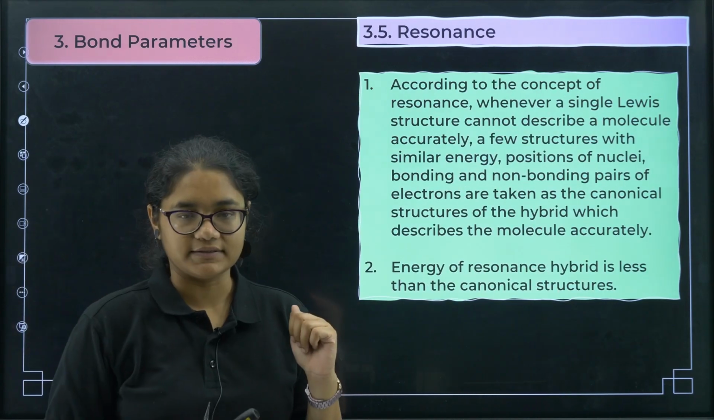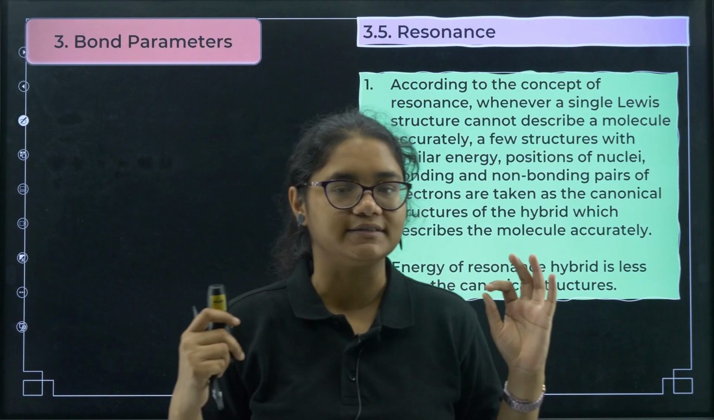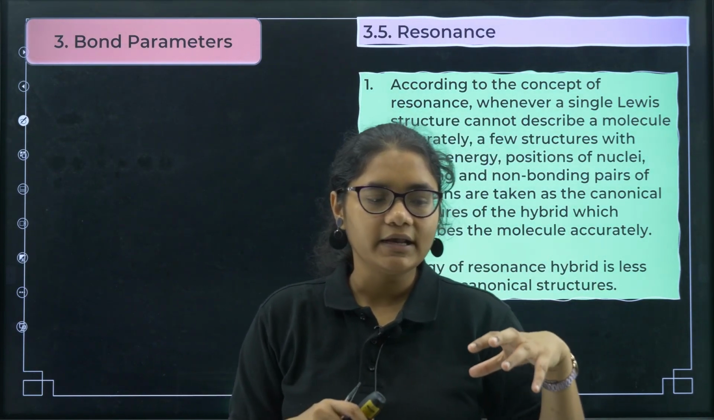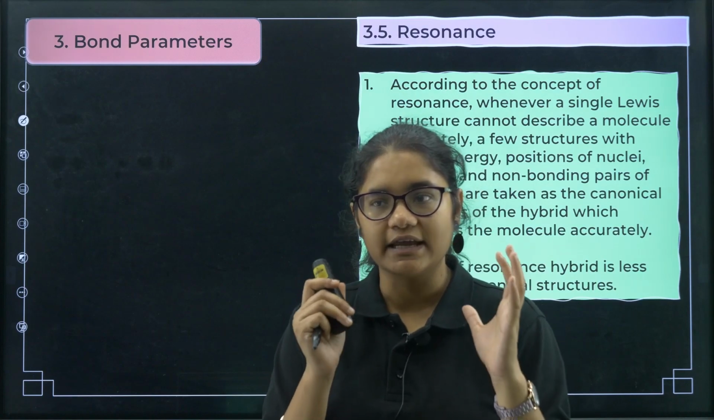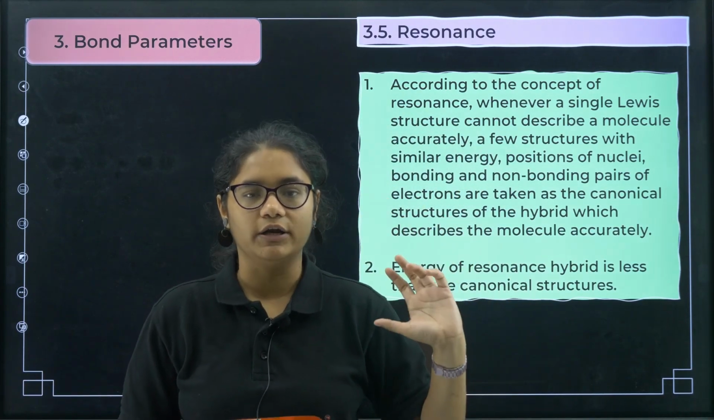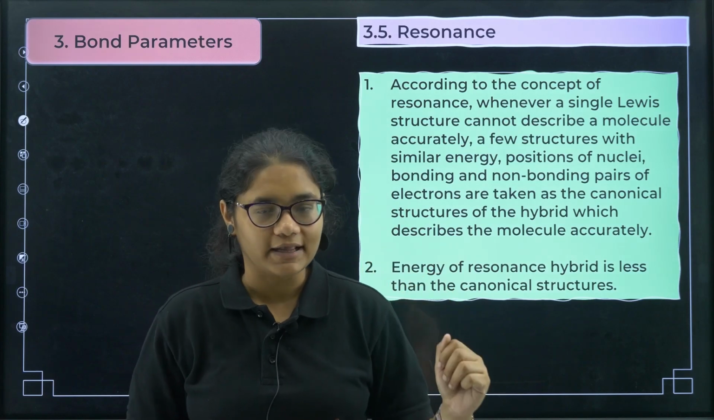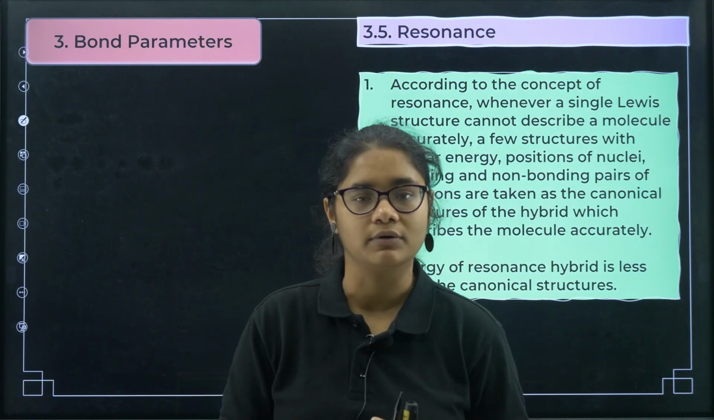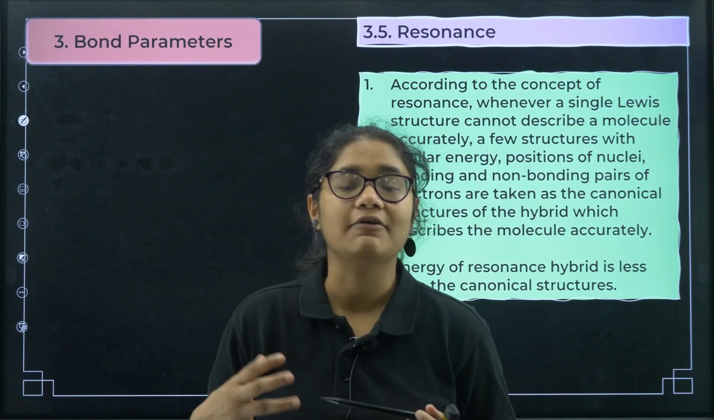Next, coming to resonance. So why is the concept of resonance there? There were certain cases where, like the Lewis structure, we can have 2 or 3 different structures for that same particular molecule. In certain cases where you can have more than one Lewis structure for one particular compound, we say that they have resonance.